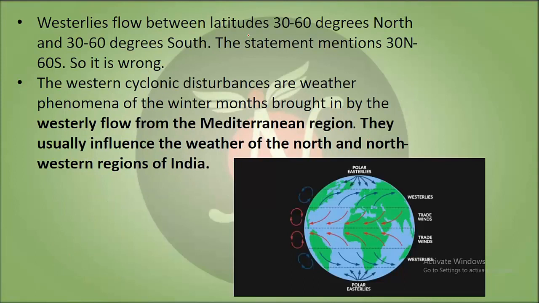The westerlies flow between the latitudes 30 to 60 degree north and 30 to 60 degree south. Here are the westerlies. This is the 60 degree north, 30 degree north. This is 30 degree south and 60 degree south. So here are the westerlies. So the first statement is wrong. The western cyclonic disturbances are weather phenomena of winter months brought in by the westerly flow from the Mediterranean region. They usually influence the weather of the north and northwestern regions of India. This is why it rains in winter in Delhi.